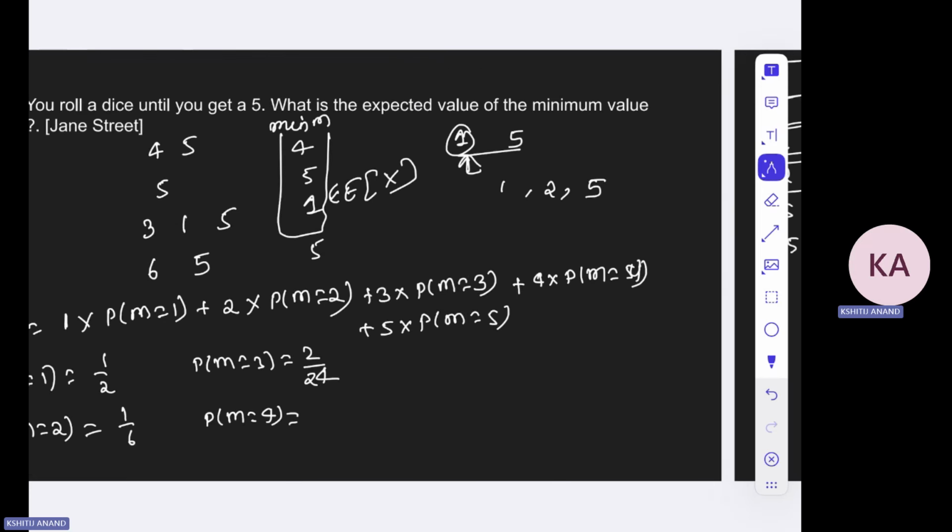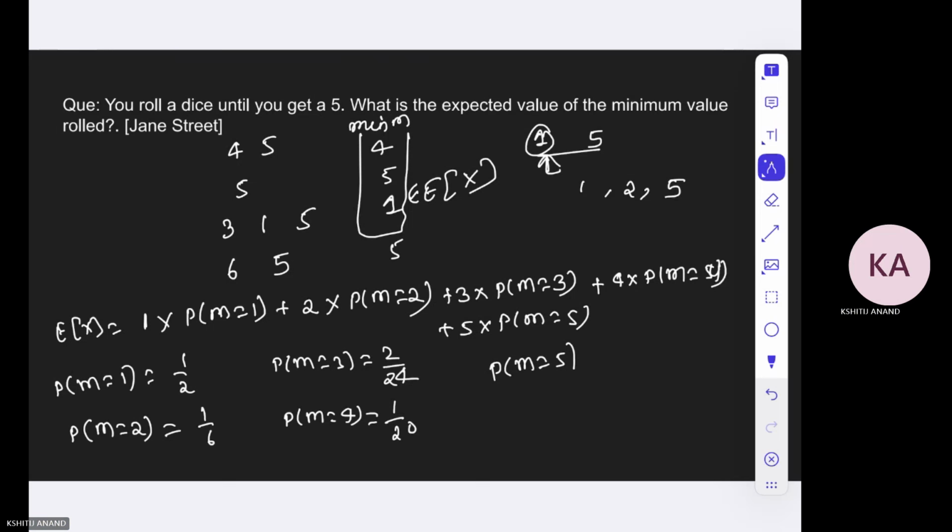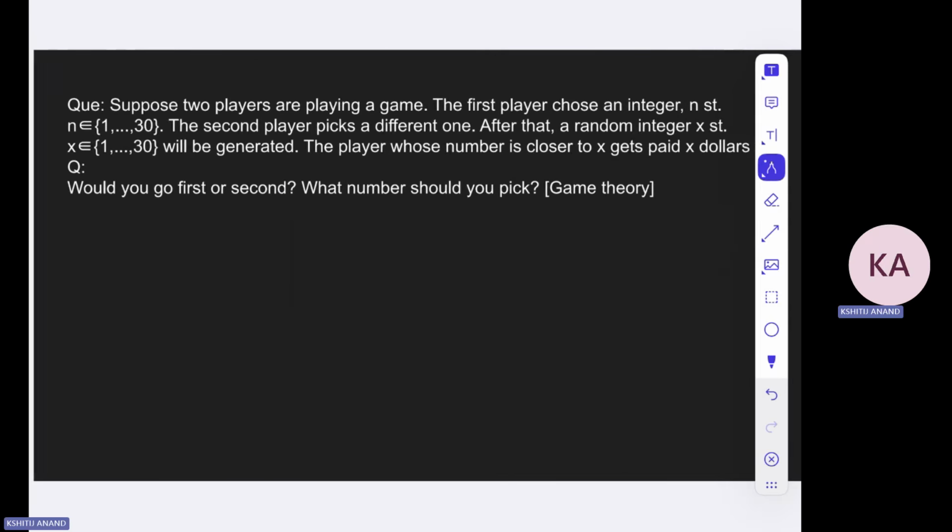And similarly, I want you to do it. The total number of scenarios where m equal to 5 will be 24 divided by 120. You can guess it. And the final answer will simply be 1 into P(m equal to 1) plus 2 into P(m equal to 2) plus 3 into P(m equal to 3) and so on. I guess the answer should somewhere be 137 by 60, but I'm not so sure. Just calculate it and match your answer.